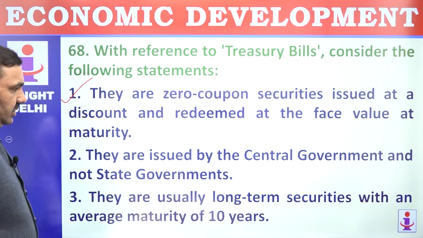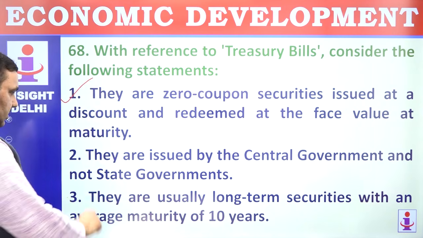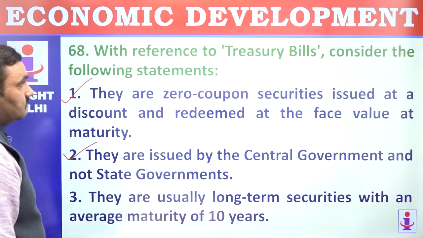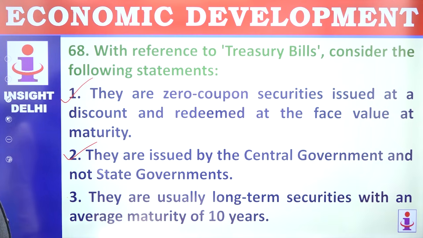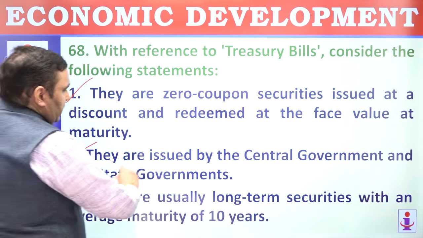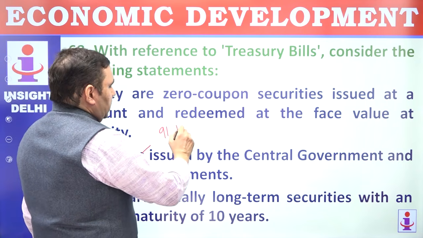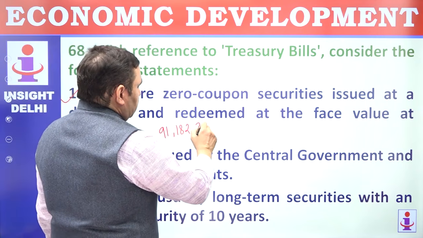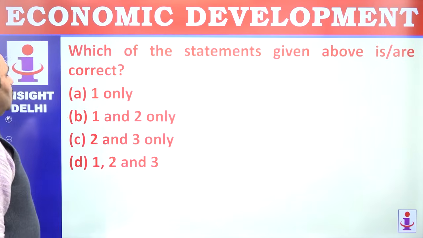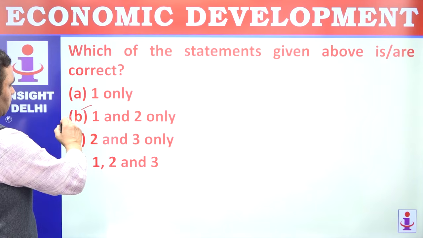Correct? They are issued by central government and not state governments. Correct? They are usually short-term securities basically. These are 91 days, 182 days and 364 days. There are three forms of treasury bills. 1 and 2 are correct.